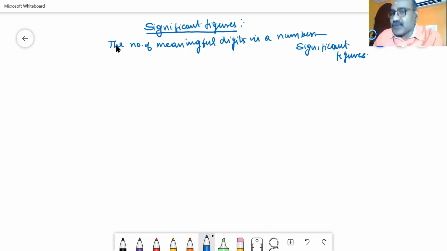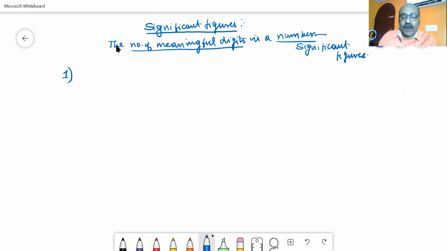I will give some examples and then state some rules. In order to get the number of meaningful digits in a number, I am going to frame some rules.